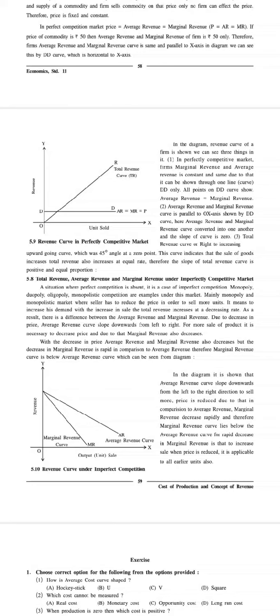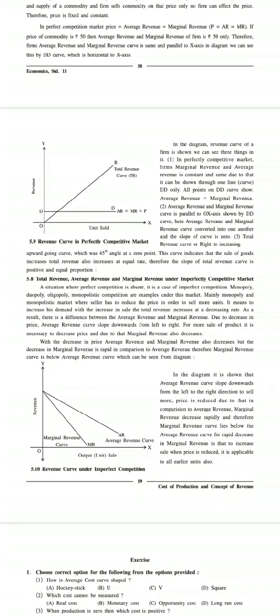As seen in the last video, in a perfectly competitive market, the price irrespective of the quantity will remain the same. And as the price remains the same, the average revenue will be equal to the marginal revenue. So we can say that in a perfectly competitive market, AR is equal to MR is equal to price, as in such a market the price remains the same. Whereas in an imperfectly competitive market, the prices keep on changing, and as and when the price reduces, the demand by the consumers will increase. So in an imperfect competition the price changes, whereas in a perfect competition the price remains the same.